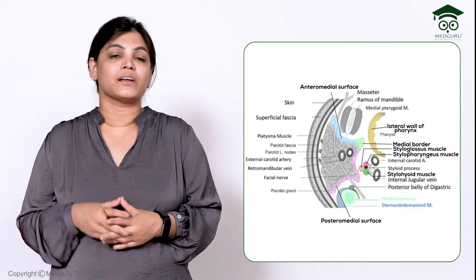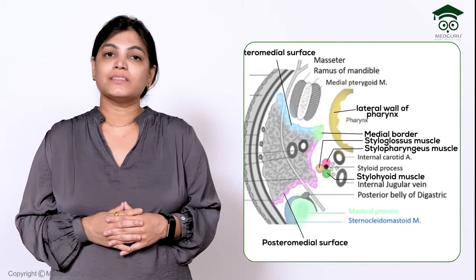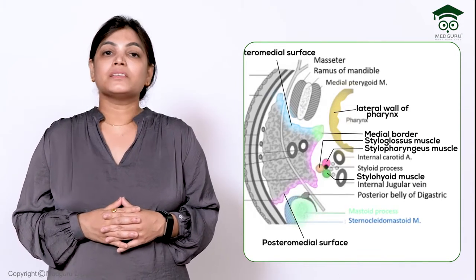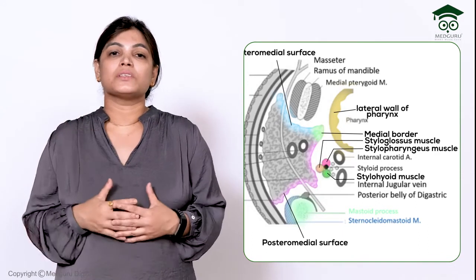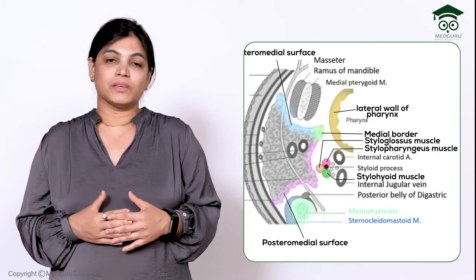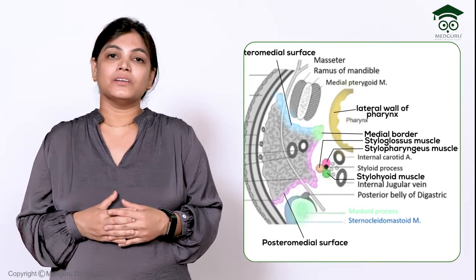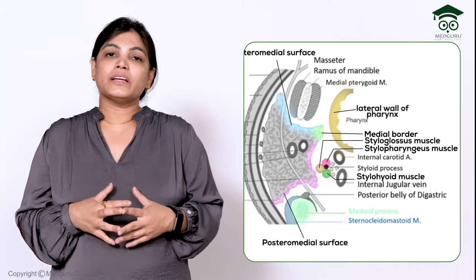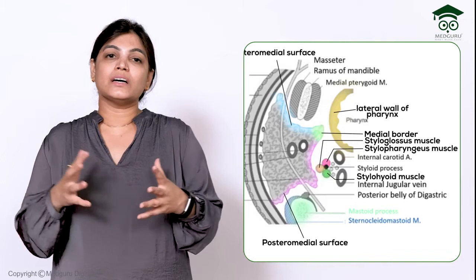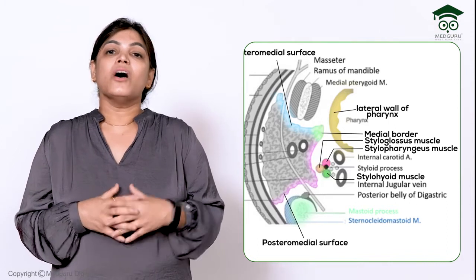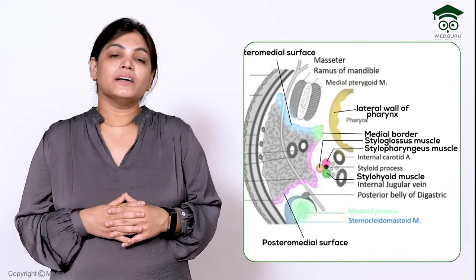Once more, the muscles: the mastoid process, two muscles, the posterior belly of digastric and the sternocleidomastoid muscle. The styloid process, three muscles, that is stylohyoid, styloglossus and stylopharyngeus. It is also related with nerves, that is the ninth nerve, and it is related with the internal jugular vein. So these are the other structures which are related on the posteromedial aspect of the parotid gland.